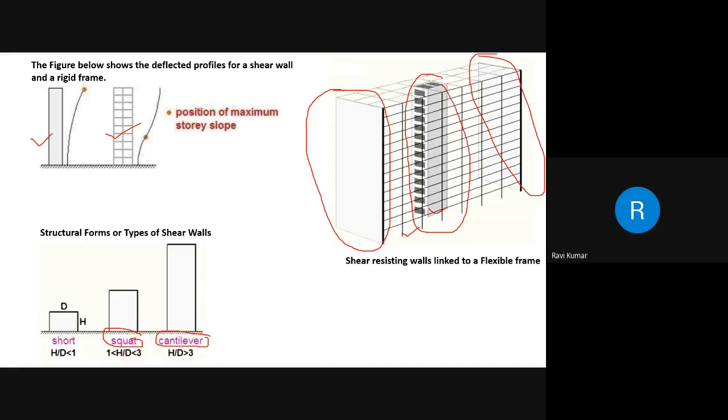With this provision, whenever this skeleton structure is subjected to lateral force, the energy delivered by the lateral force will be taken care of by the shear wall. It will resist the deflection to a larger extent and minimize or avoid the impact, because it finally transfers the load to the foundation.